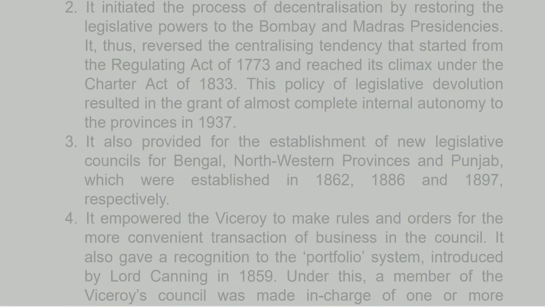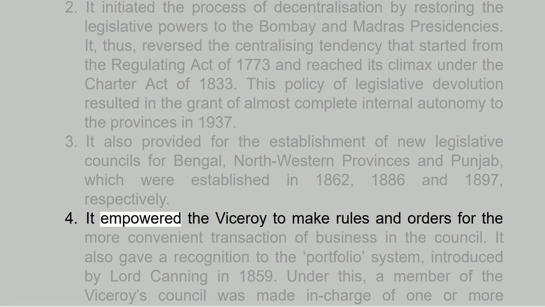2. It initiated the process of decentralization by restoring the legislative powers to the Bombay and Madras presidencies. It, thus, reversed the centralizing tendency that started from the Regulating Act of 1773 and reached its climax under the Charter Act of 1833. This policy of legislative devolution resulted in the grant of almost complete internal autonomy to the provinces in 1937. 3. It also provided for the establishment of new legislative councils for Bengal, northwestern provinces and Punjab, which were established in 1862, 1886 and 1897, respectively.